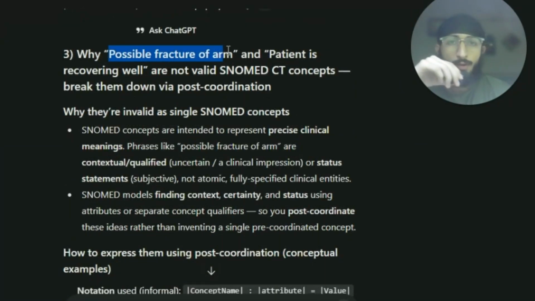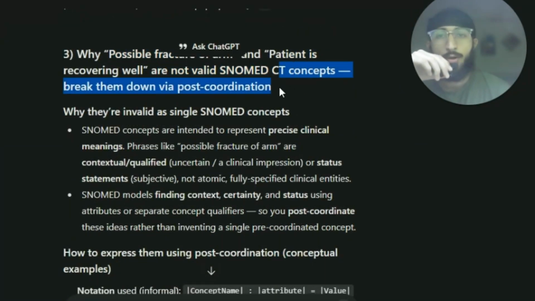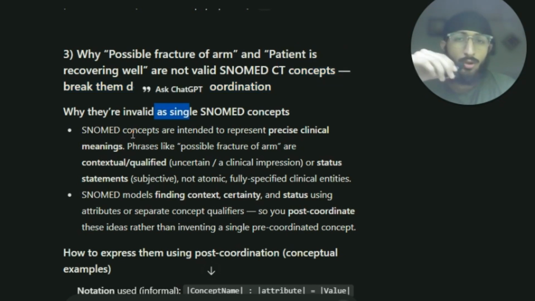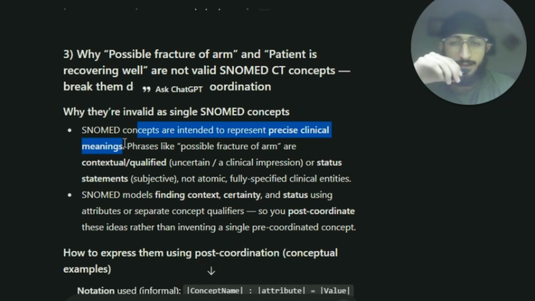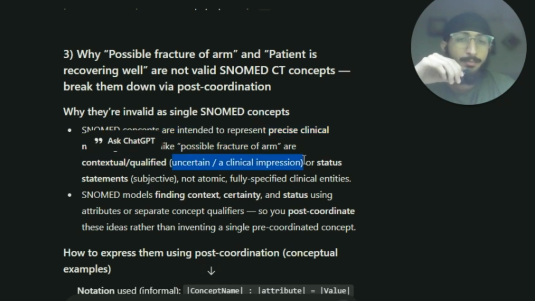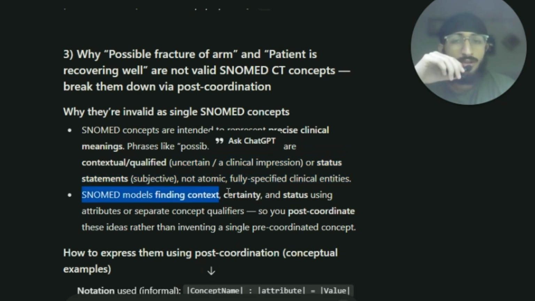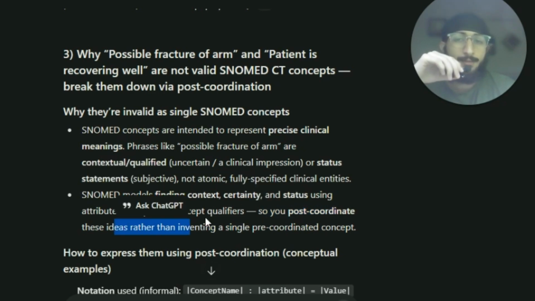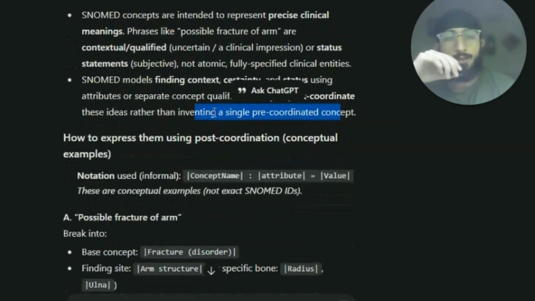Now, why are possible fracture of arm and patient is recovering well not valid SNOMED CT concepts? Break them down via postcoordination. So why are they invalid? SNOMED concepts are intended to represent precise clinical meanings. Phrases like possible fracture of arm are contextual, qualified, uncertain, or clinical impression or status statements that are subjective, not atomic, fully specified clinical entities. SNOMED models finding context, certainty, and status using attributes or separate concept qualifiers. So we postcoordinate these ideas rather than inventing a single precoordinated concept.